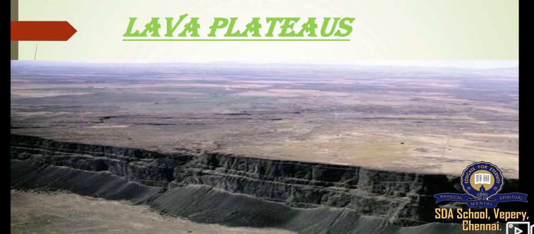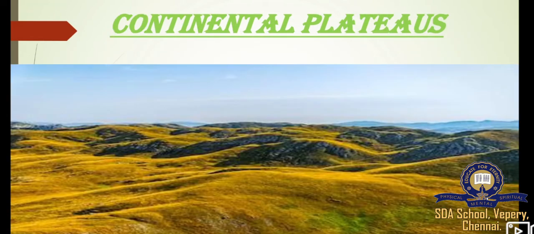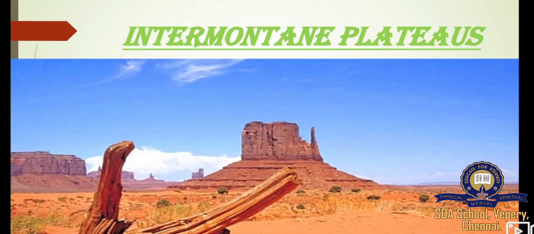The total thickness and the area covered by the lava plateaus are extensive. The main examples are the Deccan Plateau and the Malwa Plateau in India and the Columbia Plateau in the USA. Okay children, that's all about the continental plateaus, intermontane plateaus and lava plateaus.